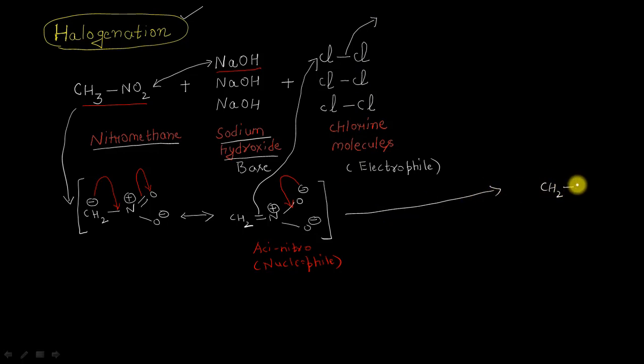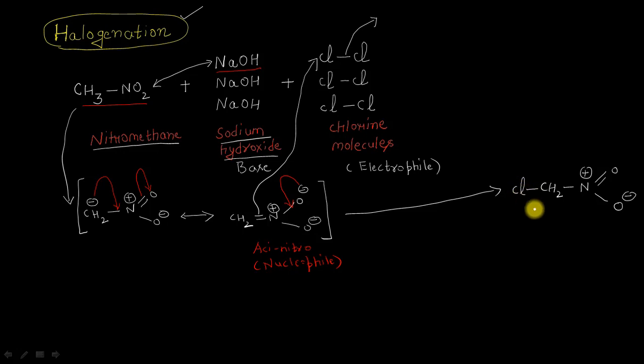This will now become a single bond nitrogen atom having a positive sign. This will become a double bond oxygen, this single bond oxygen negative here, and because this carbon atom is attacking this chlorine atom, which is actually acting as an electrophile here, a chlorine will now be shown to be present here like this.